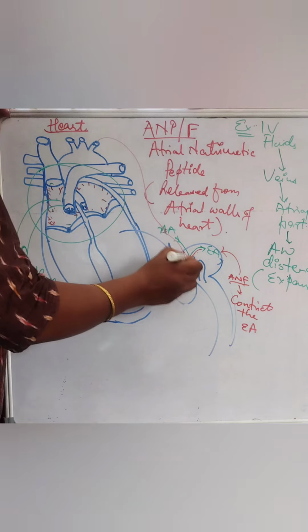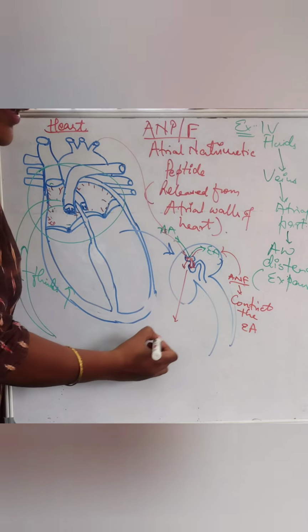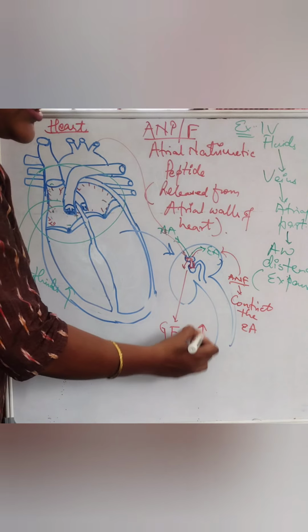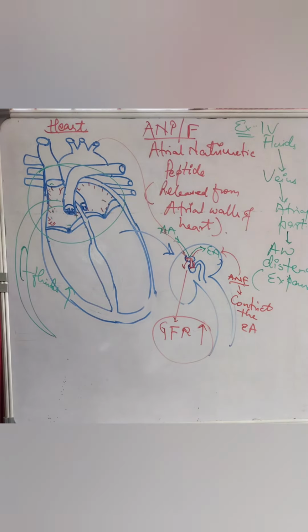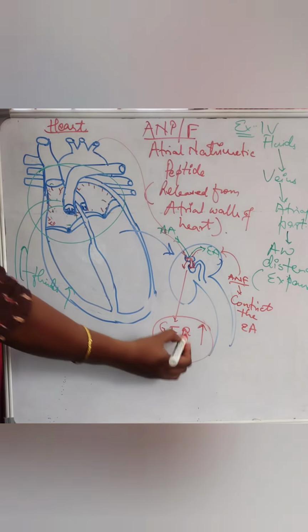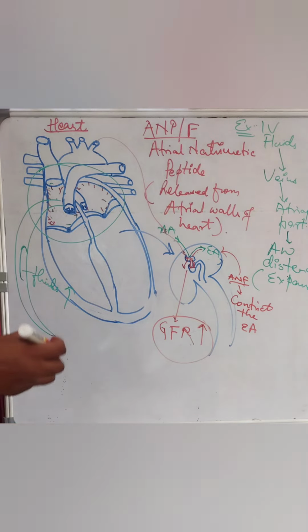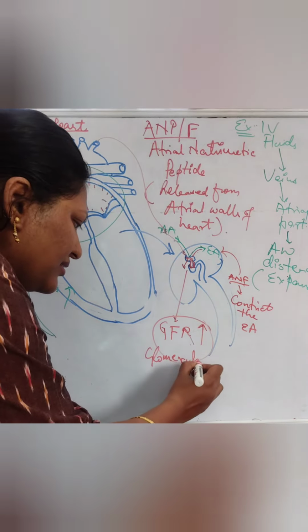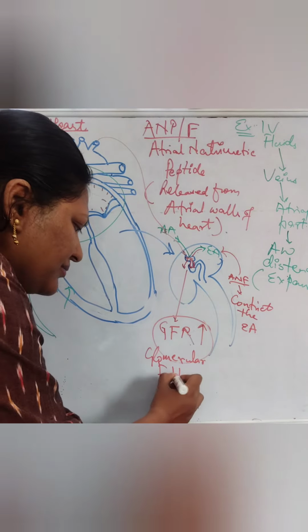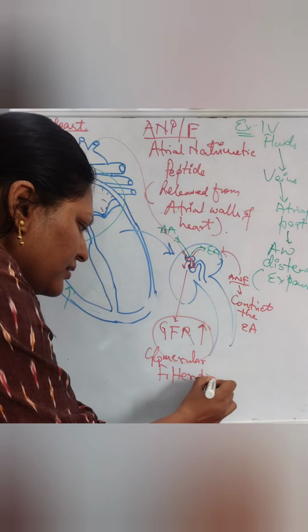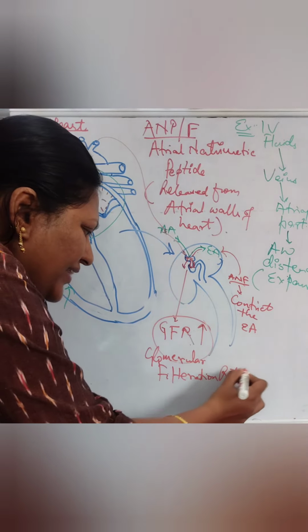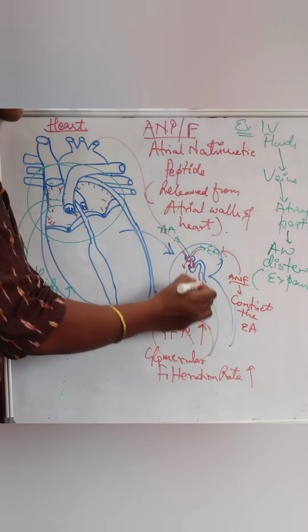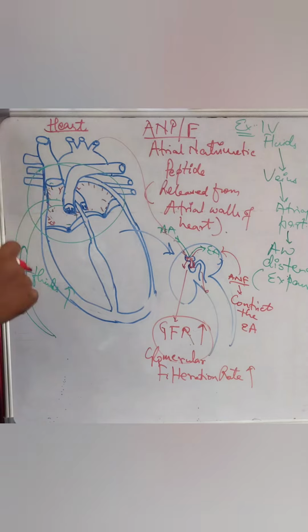When this happens, the glomerular filtration rate, GFR, also increases. When this rate increases, more urine is passed out.